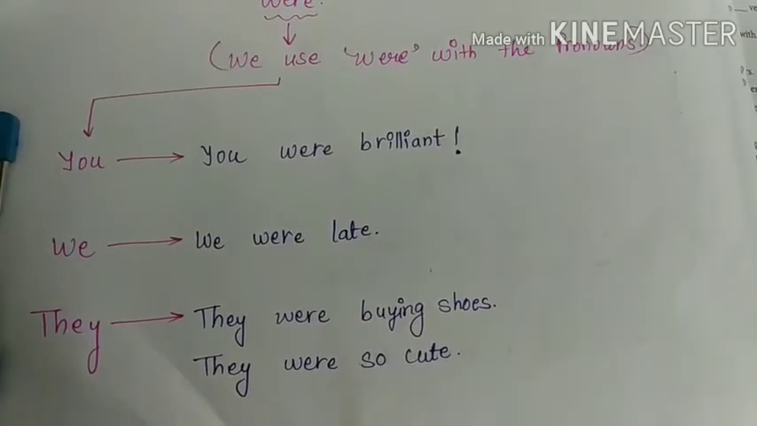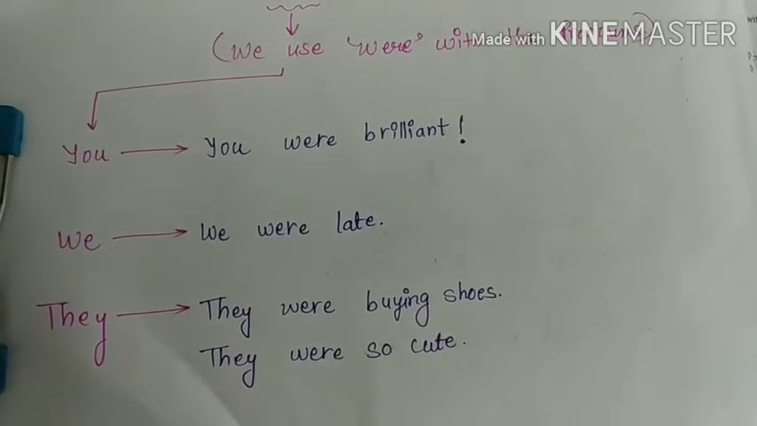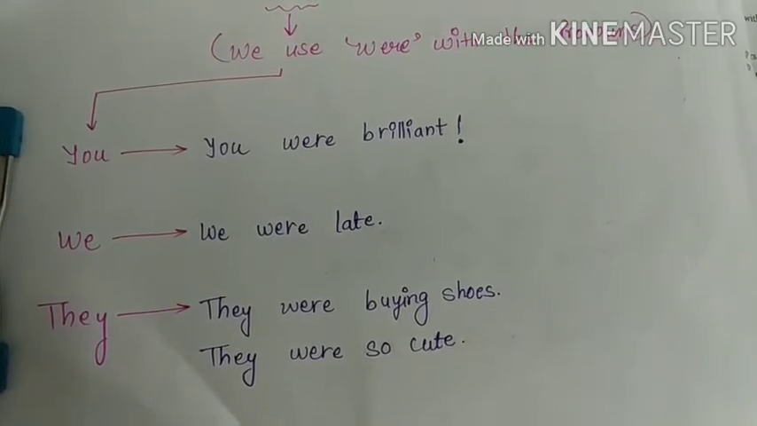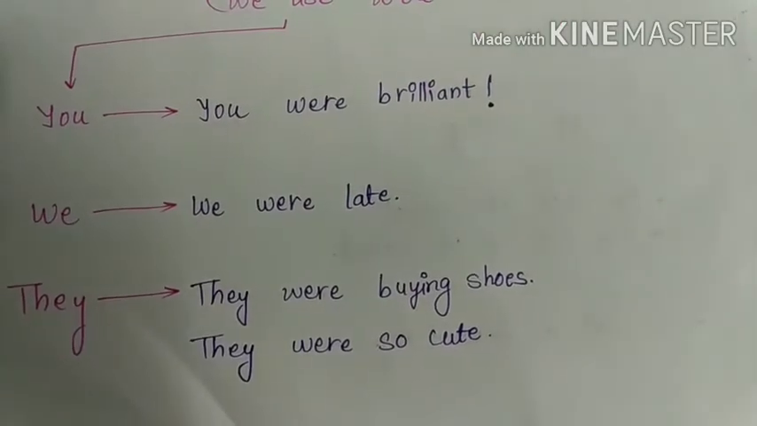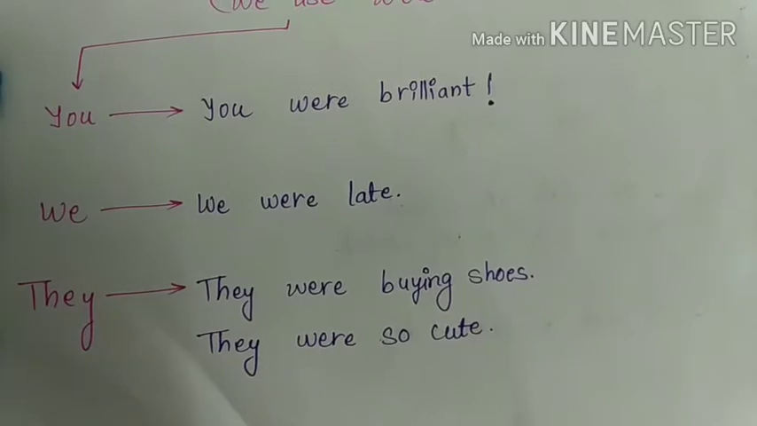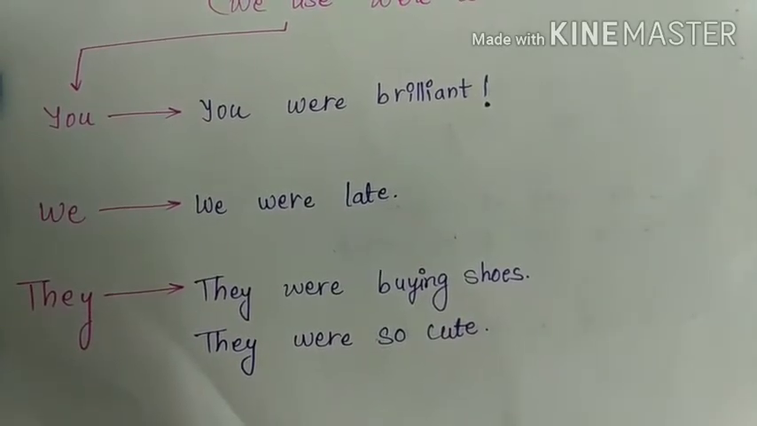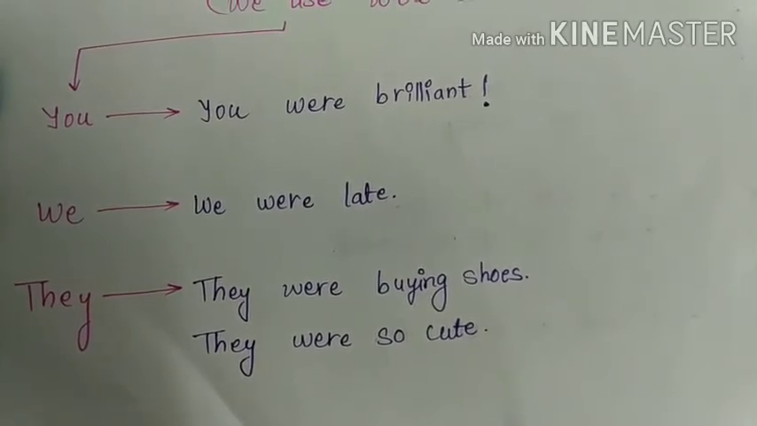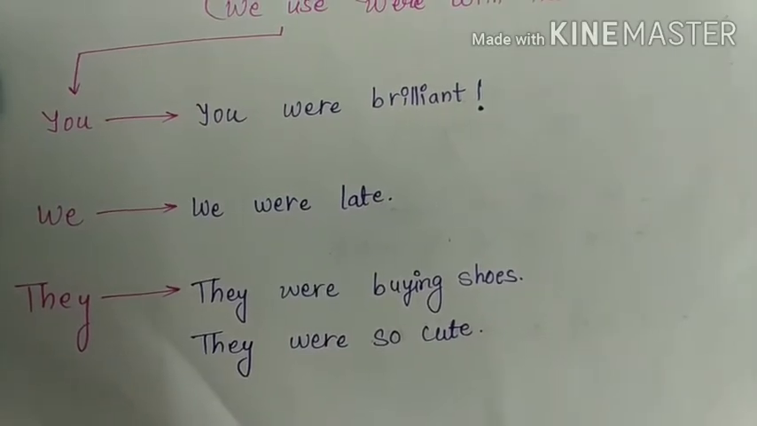Were is used with the pronouns you, we and they. We write were with you, we and they. The first example is you were brilliant. Second is we were late. And the third is they were buying shoes, or they were so cute. This is how we use were and was.